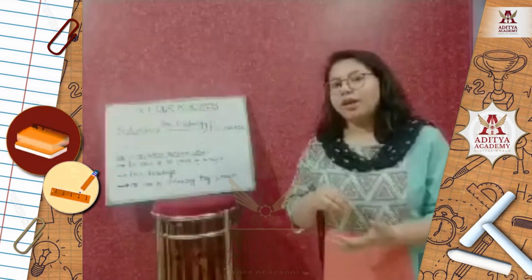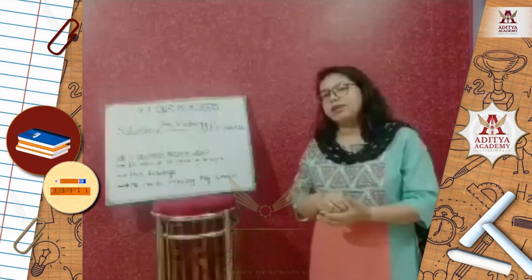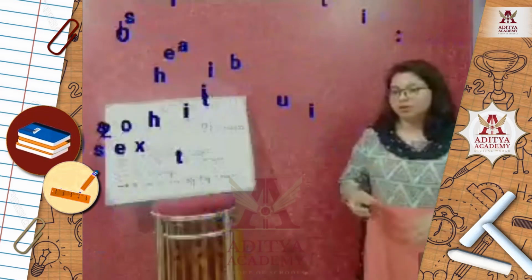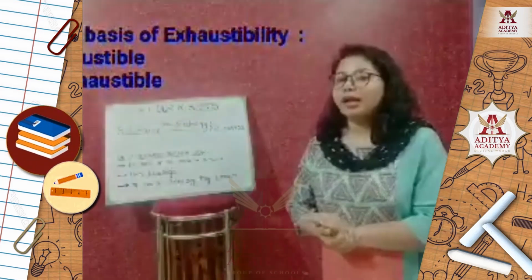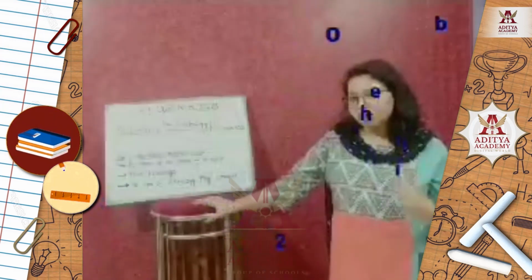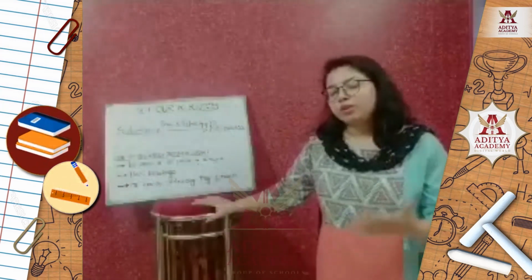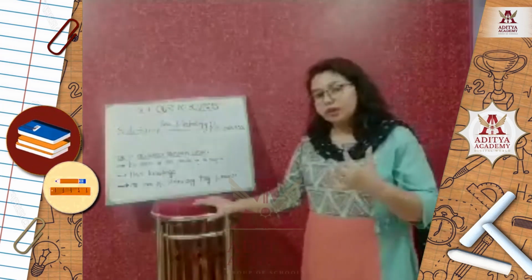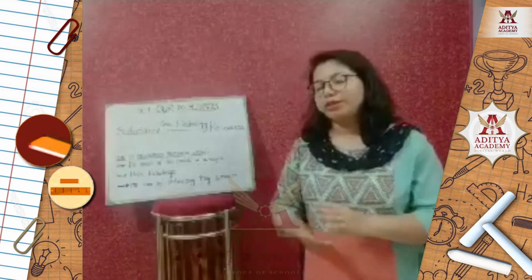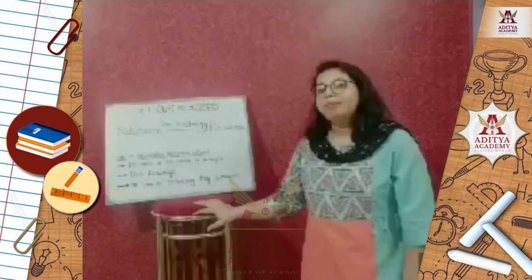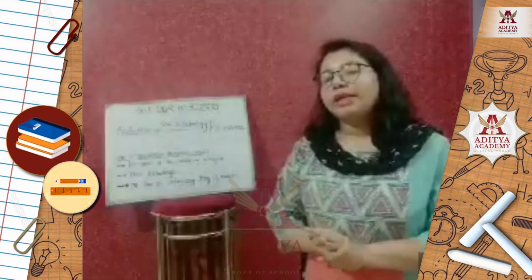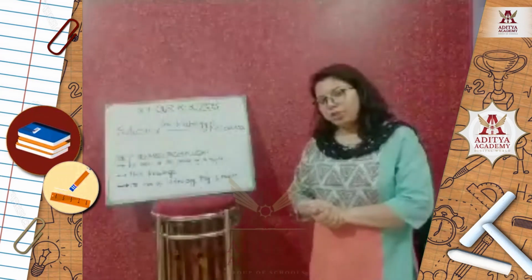Now, in the renewable resources, there are some types of resource which do not get exhausted after every use. That means there is plenty in nature and it cannot get exhausted after every use. This type of resource is known as inexhaustible resource. That means they do not get exhausted in nature after every use. Examples: land, air, water, sunlight. Just now I have given you the examples. They are known as the inexhaustible type of resource, that means they do not get exhausted after every use in nature.